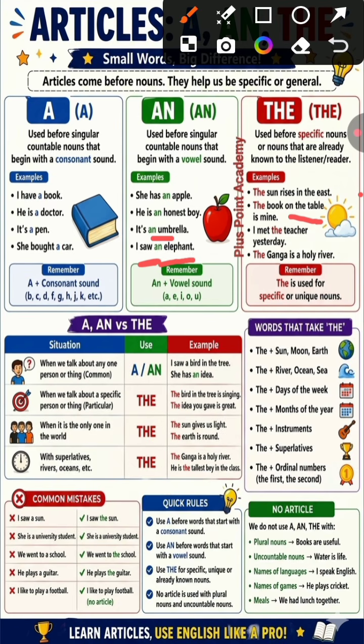I met the teacher yesterday. The Ganga is the holy river. Now what to remember? The is used for a specific or unique noun.